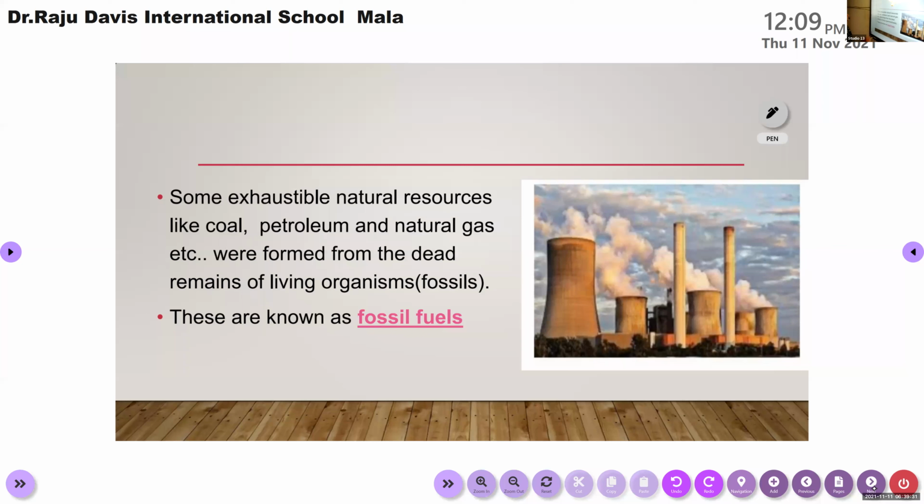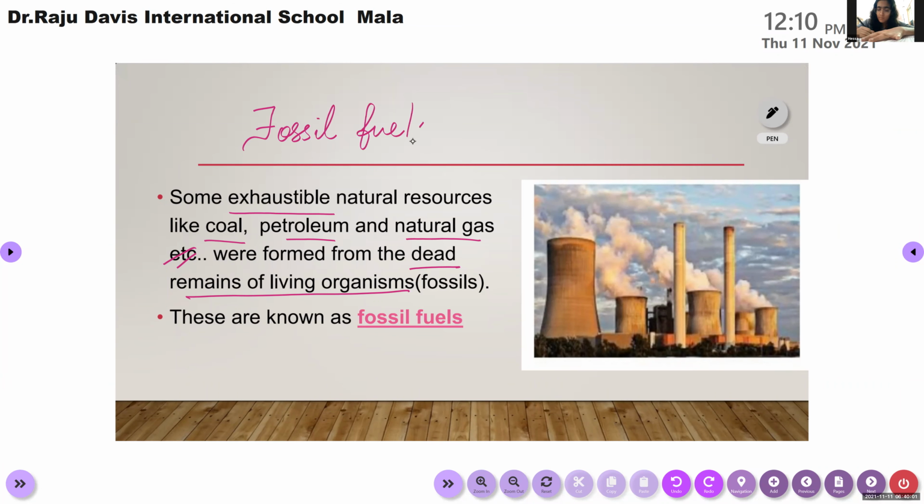Some exhaustible natural resources like coal, petroleum, and natural gas were formed from the dead remains of living organisms. The dead remains of living organisms are known as fossils. Heading: fossil fuels.